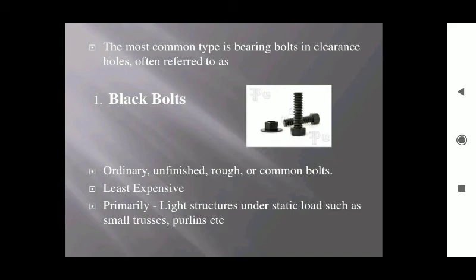In the figure we can see the color is black, so we can easily identify the black bolts. These black bolts are ordinary, unfinished, rough or common bolts. They are not too expensive, primarily used for light structures under static load such as small trusses, purlins, etc. For those cases, black bolts are used.